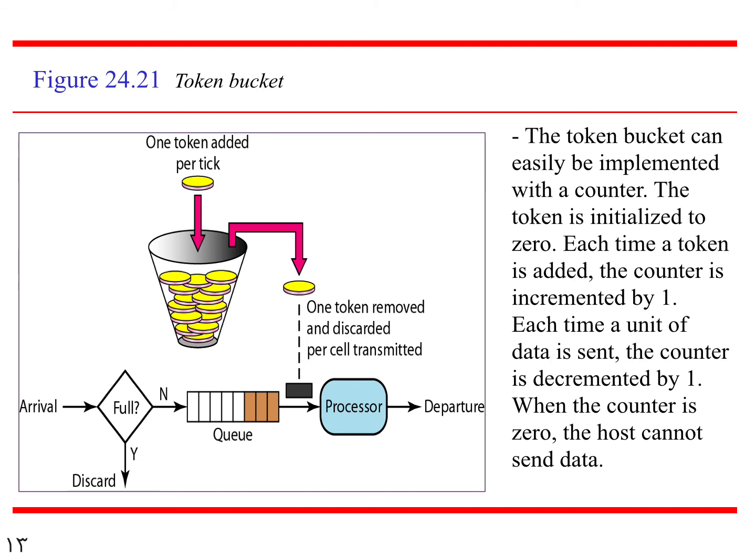You understand? Here in the token bucket, we are maintaining the counter in two parts. When the packet is added to the queue, the counter is incremented. When the packet is delivered from the queue to the other end, from the switch or the router to the other end, the counter is decremented. So each time the counter is incremented when the packet is added to the bucket, and each time the counter is decremented when the packet departs from that point to the receiver point. So this is how the token bucket is implemented.